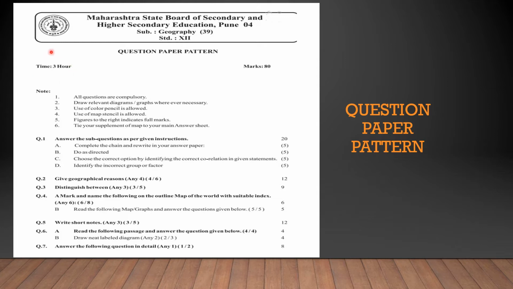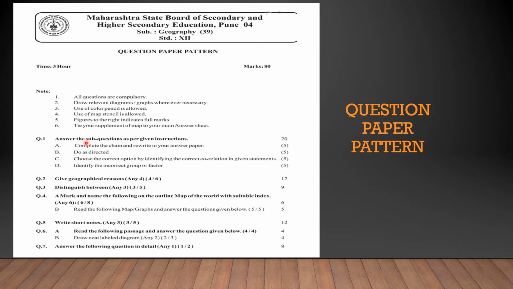The time duration for the Maharashtra board geography paper is 3 hours, and question number 1 has 4 sub questions, each of 5 marks. So these are objective type questions. Question number 1 will be complete the chain and rewrite your answer. So what is complete the chain and rewrite your answer? There will be 3 columns, column A, B and C. Okay, so they will be mismatched.